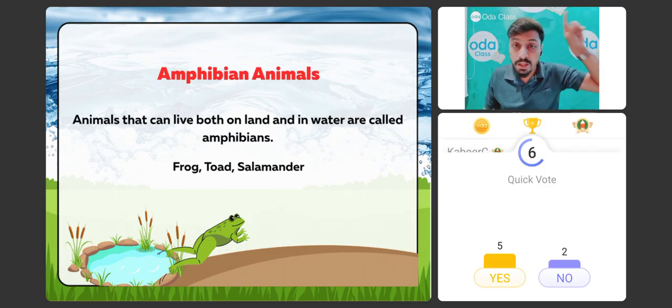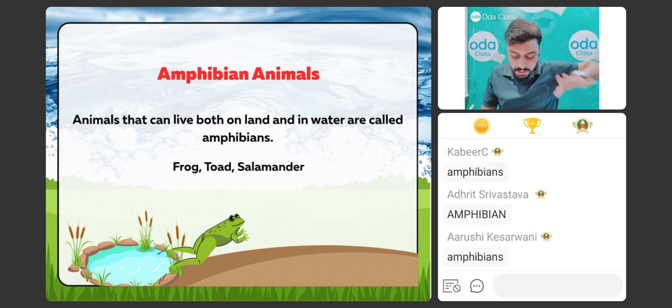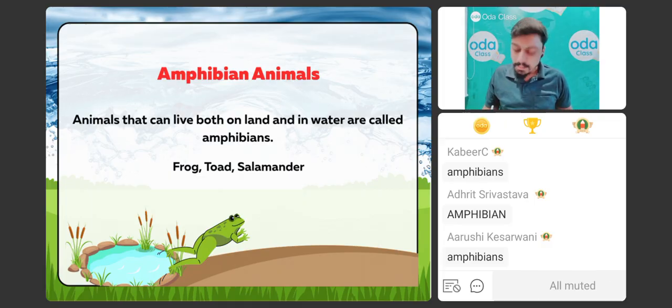We can swim in water. We can stand in water. We can walk on the floor of the riverbed. So, जो भी है, does this mean that we all are amphibians? And I can see some smart kids are telling, yes sir, humans are also amphibians. बिल्कुल नहीं. ठीक है? Humans are not amphibians. Humans बिल्कुल भी amphibians नहीं होते.